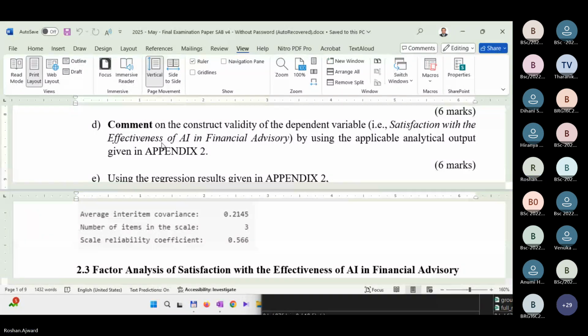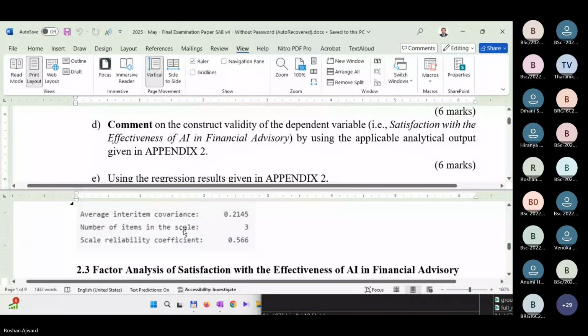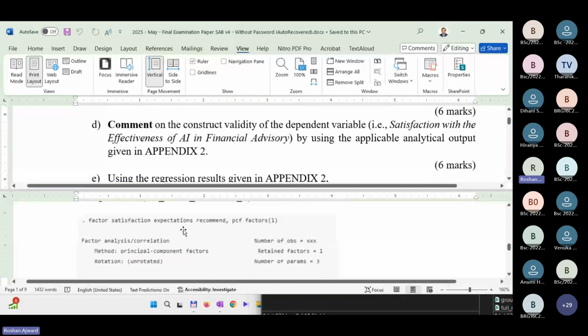Okay. So you can see a factor analysis has been performed. And what you can see, is there a construct validity? Do you see construct validity?